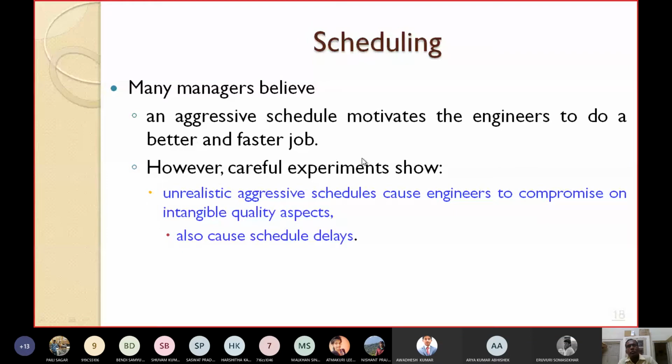So that's why proper scheduling is required. Don't make any unrealistic aggressive schedules, and you should not think that if I put an aggressive schedule, then it will motivate the engineers to do a better and faster job. Rather, it will slow down the process, and the engineers may compromise on the intangible quality aspects. So don't make aggressive schedules. Make proper schedules. That's why scheduling is very important for project managers.